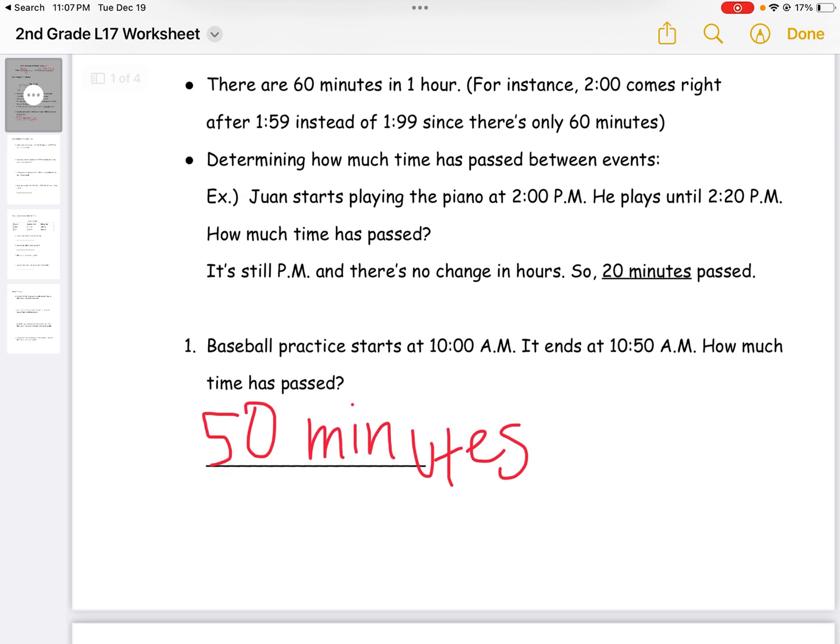Okay, number 1. Baseball practice starts at 10 a.m. It ends at 10:50 a.m. How much time has passed? So, looking at the AM, it's still AM, and looking at the hours, it's still the same. And looking at the minutes, 50 minutes has passed. So, we would write down 50 minutes.